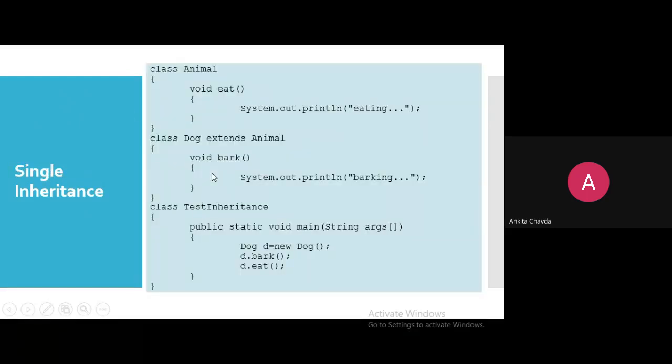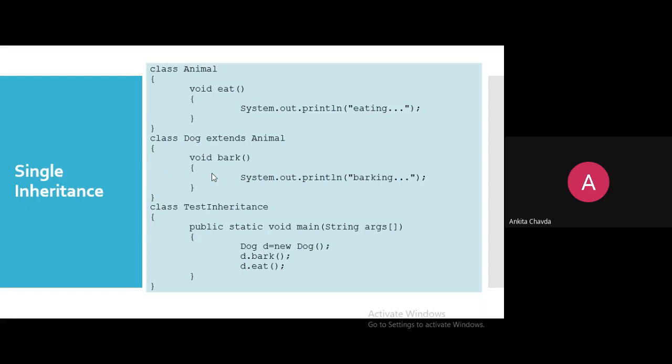So this is single inheritance, a very simple basic program. Many times in theory it would be asked that you explain single inheritance with examples, so this is the simple example I will give you. Class Animal is there.